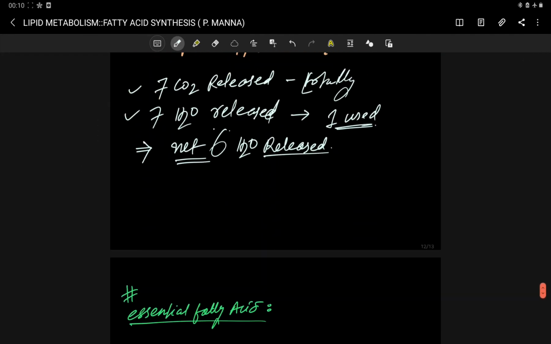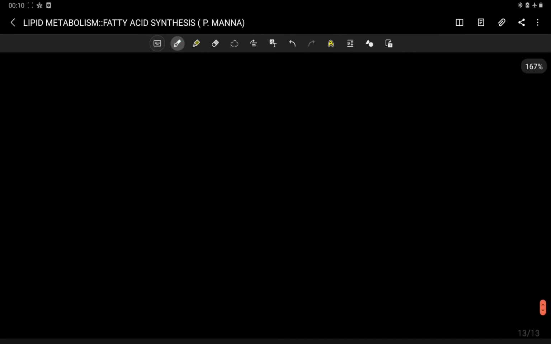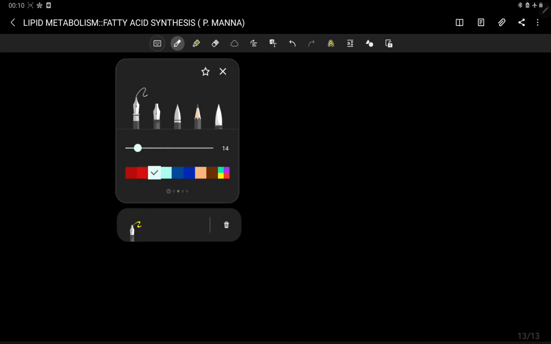If I summarize this, because this is not so easy, let's summarize the fatty acid synthesis pathway. Let's make a summary.